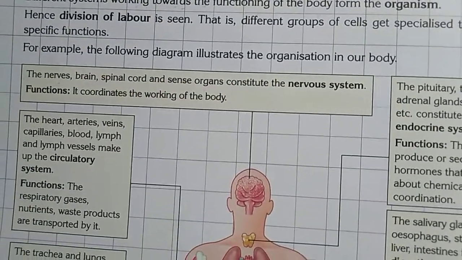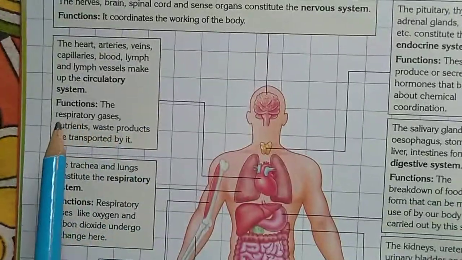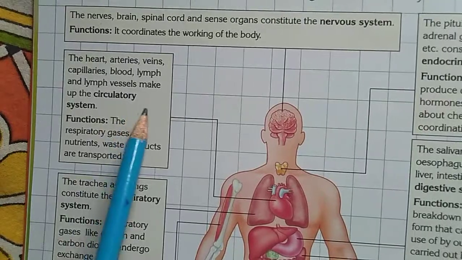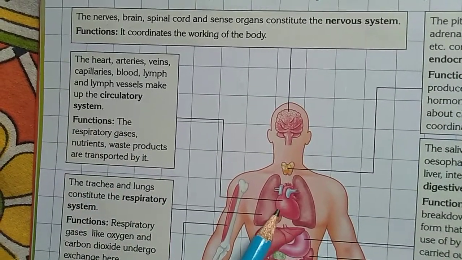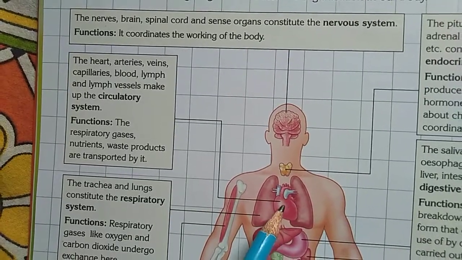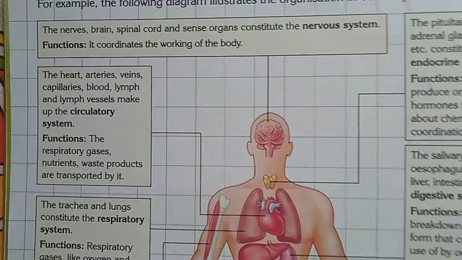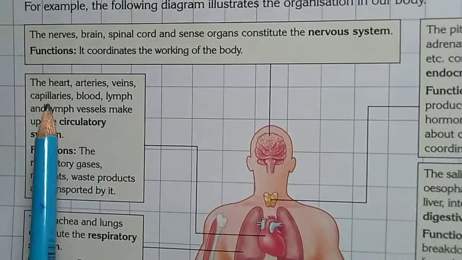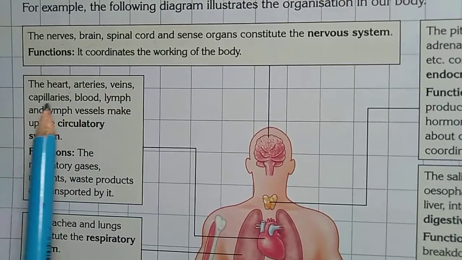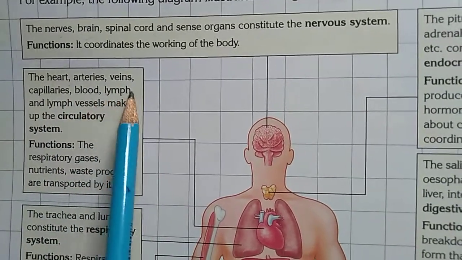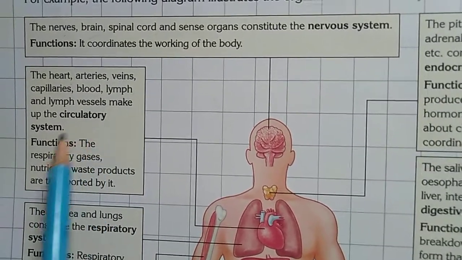Next you see the circulatory system. What organs are involved in the circulatory system? We will read about that. The heart, arteries, veins, capillaries, blood, lymph and lymph vessels make up the circulatory system.